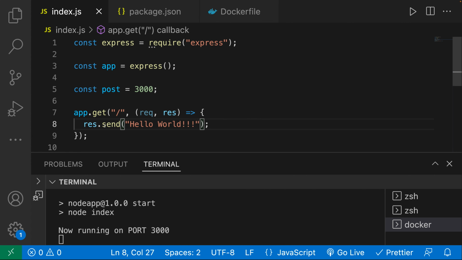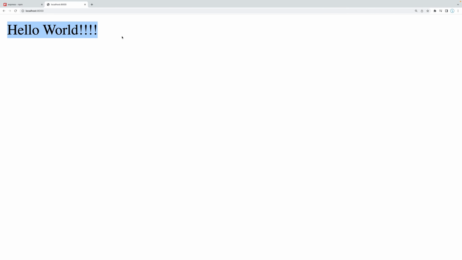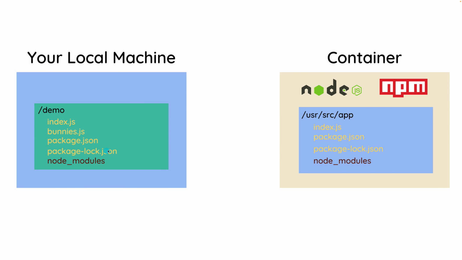So what we need to do is, let me go back to my diagram here, somehow sync up everything inside of this directory with the container's working directory. So anything over here, I want to sync it up with anything over here. So how are we going to do that? Well, we're going to do that with volumes and bind mounts. And I'll talk about that in the next video.